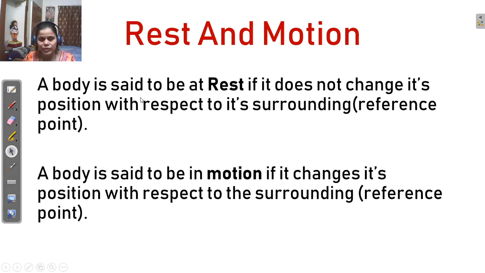A body is said to be at rest if it does not change its position with respect to its surrounding. Surrounding means a reference point. But a body is said to be in motion if it changes its position with respect to the surrounding. Understand?